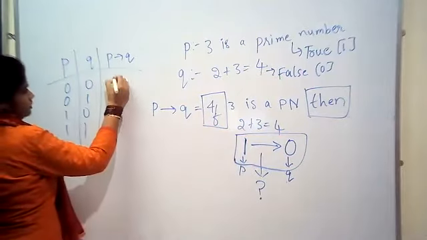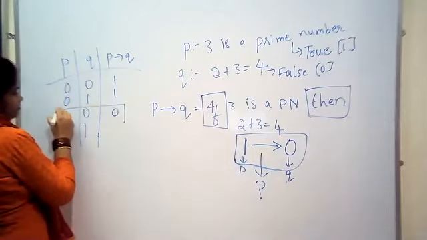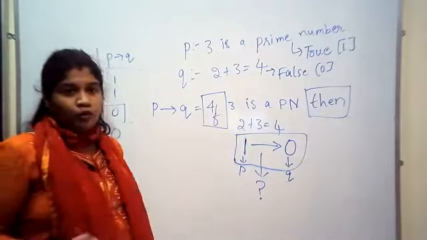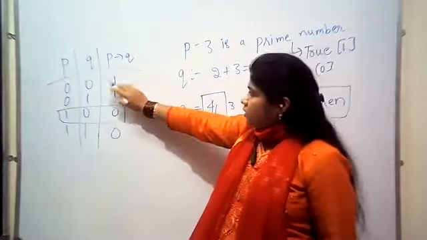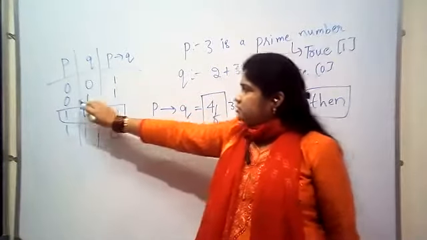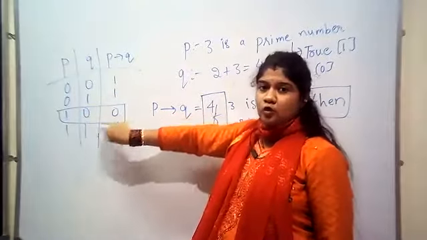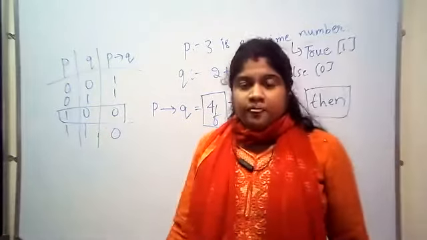According to this, all are 1 except this: 1, 1, 0, 1. 0 condition 0 is 1, 0 condition 1 is 1, 1 condition 0 is 0, and the last, 1 condition 1, is 1.